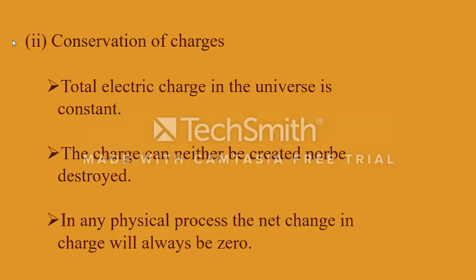Conservation of charges. The total electric charge in this universe is constant. This statement means charge can never be increased and never be decreased. That is, charge can neither be created nor be destroyed. In a reaction, the charge before the reaction equals the charge after the reaction. That means charge cannot be created and cannot be destroyed.